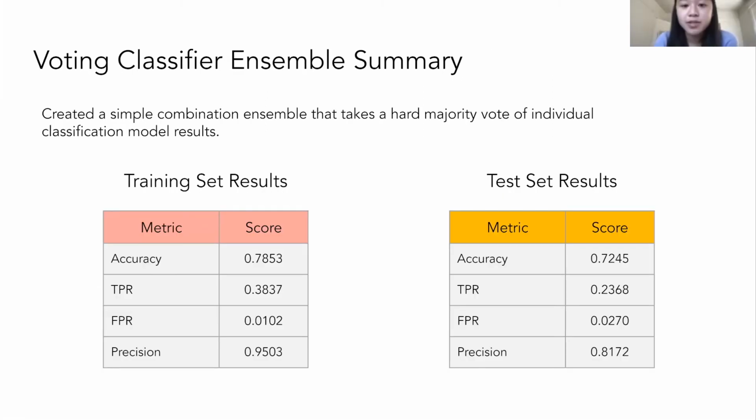To further improve the model, we then created an ensemble. So we used the voting classifier to create a simple combination ensemble that uses a hard majority vote of successful individual model predictions to see whether a movie is certified fresh or not. So this resulted in higher accuracy, very low false positive rate, and high precision. So at this point, we have a pretty decent model for predicting whether or not a movie will have a certified fresh rating on Rotten Tomatoes. And before the final report, we hope to iterate on this with different ensembles to improve results further.